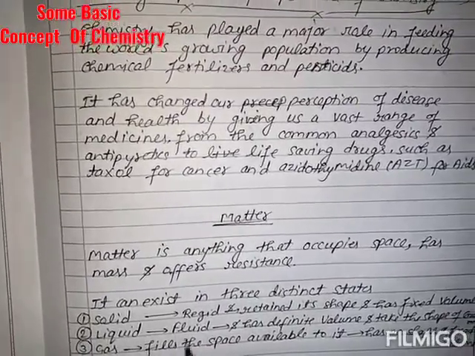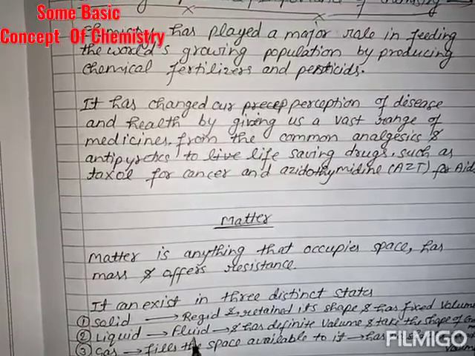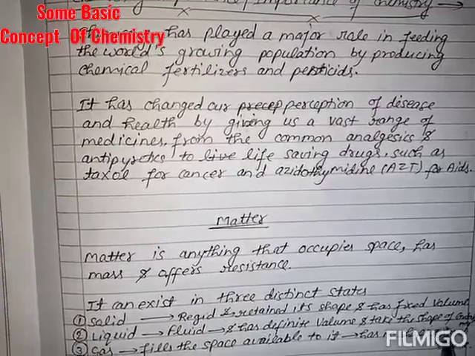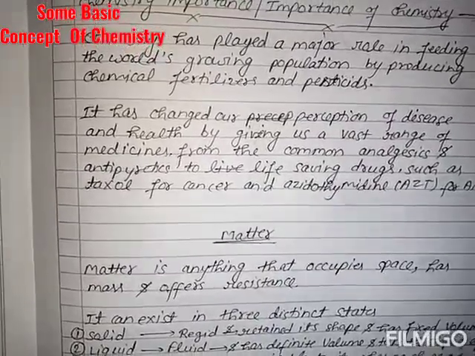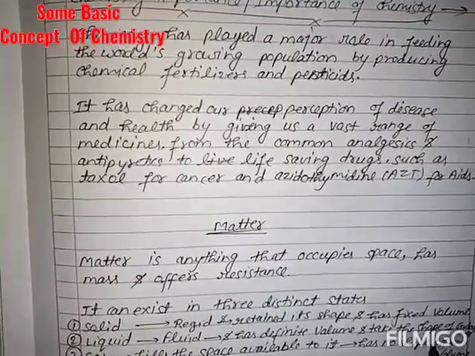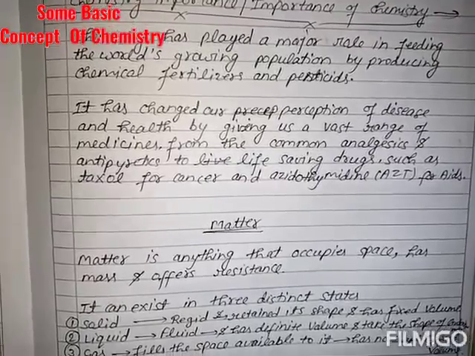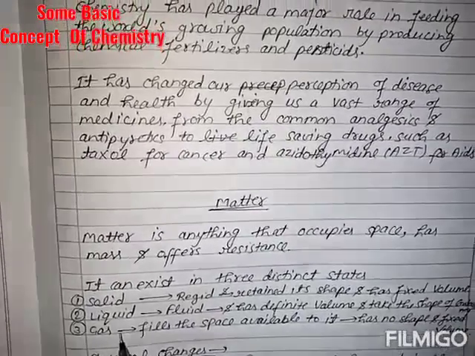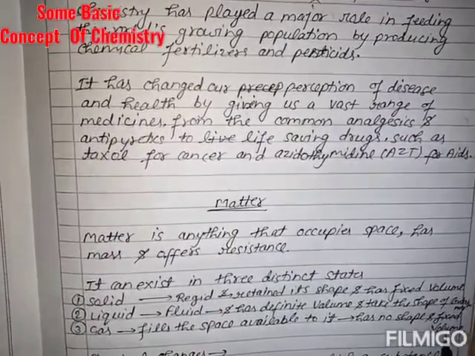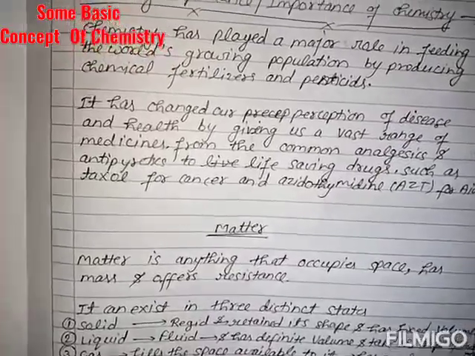Another is liquid. Liquid has the nature of fluidity, which means to flow, and it has a definite volume and takes the shape of the container; it does not have a fixed shape, but it can take the shape of the container in which it is poured. Now the third one is gas. Gas fills the space available to it and has no fixed shape or volume. It is the basic difference which you have already known in lower classes.